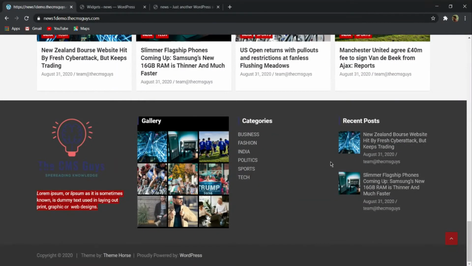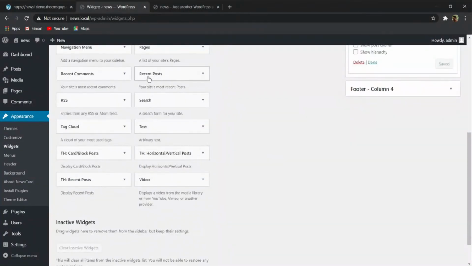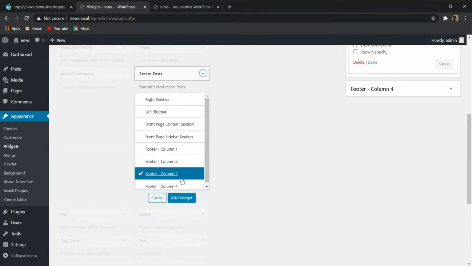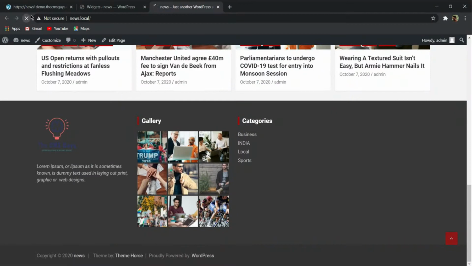Here you can see that we have to add some recent posts. So basically for this, you can see this recent post option. So you have to select this footer column 4 and then click on add widget. And now here it is asking for the number of posts to show. So here I will select 3, and here for title I will give recent post, and then I will click on save. So now let me refresh this page.